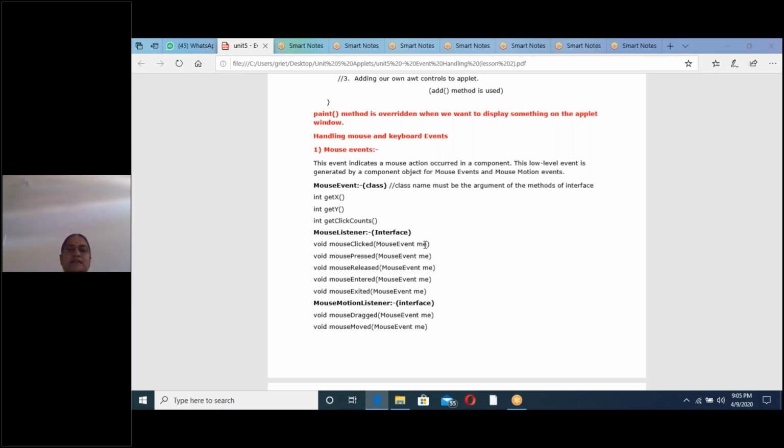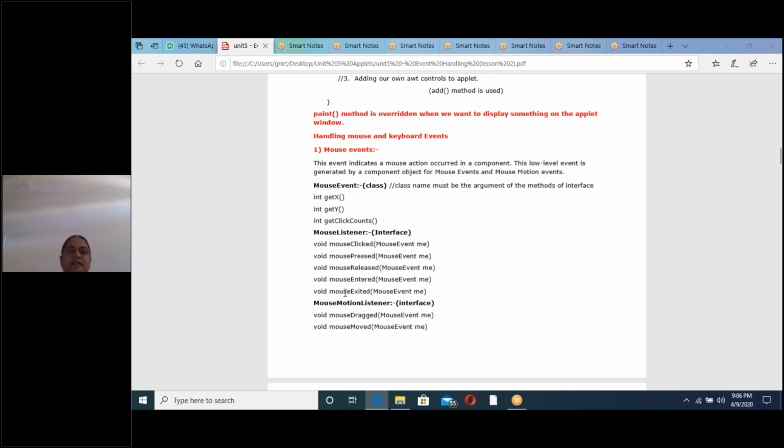You know, methods can take objects as parameters. Like that, here mouseClicked is an abstract method, the return type is void, and the parameter is a MouseEvent class object. Using this MouseEvent object ME, I can use getX, getY and getClickCount.